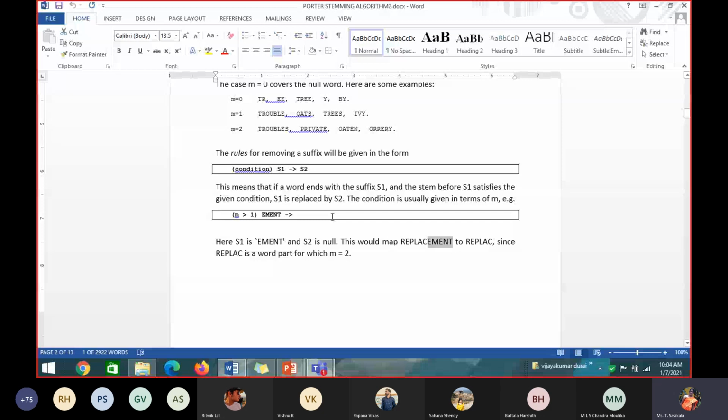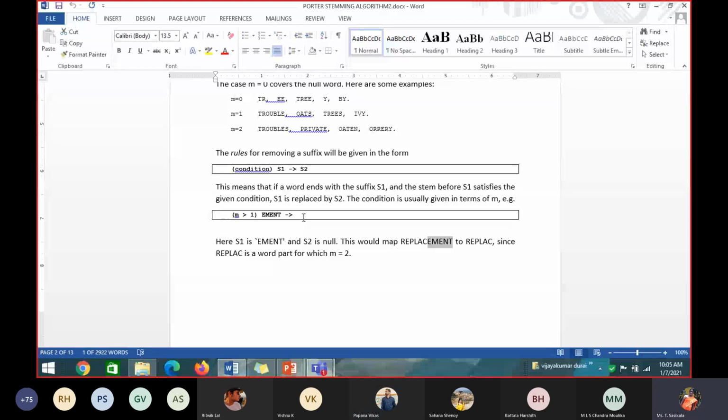Okay, so what is my chopped word now? According to the Porter-Stemmer algorithm, the rule is: if my word ends with EMENT and the input word's M value is greater than 1, then EMENT should be replaced by null. So what will be my output word using the Porter-Stemmer algorithm if I give replacement as my word?